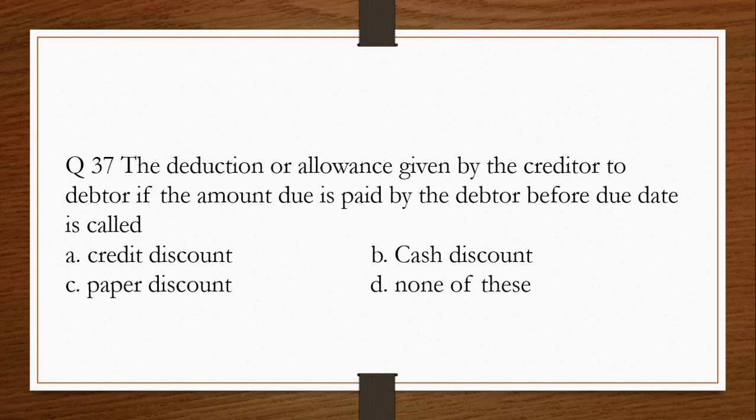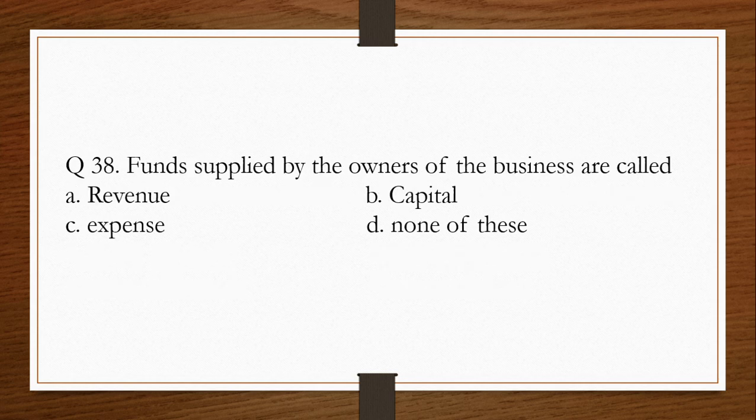Question number 37. The deduction or allowance given by the creditor to debtor if the amount due is paid by the debtor before due date is called A. Credit discount, B. Cash discount, C. Paper discount, D. None of these. The answer is B. Cash discount. Question number 38. Funds supplied by the owners of the business are called A. Revenue, B. Capital, C. Expenses, D. None of these. The answer is B.